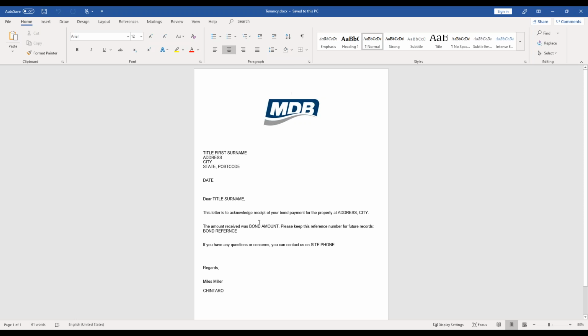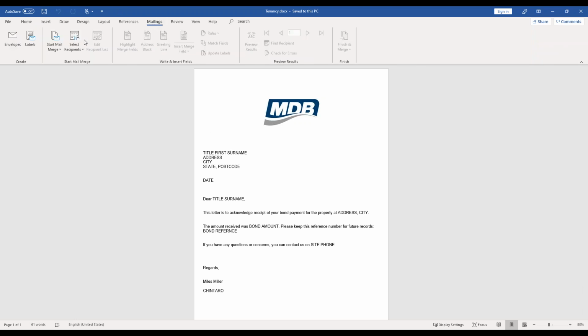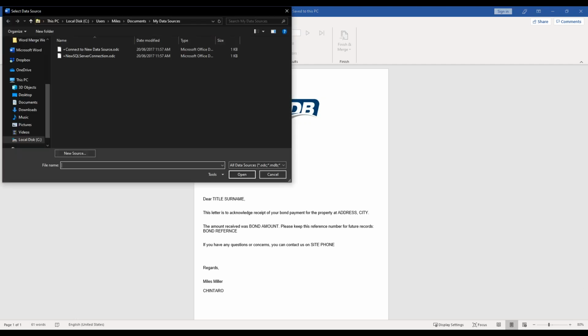So this is a document to notify the tenant that we have received their bond and the reference number should they need to refer to that at any point in the future. So the steps are the same. So what I'm going to do is I'm going to go into mailings up here. I'm going to select recipients. I'm going to use an existing list.